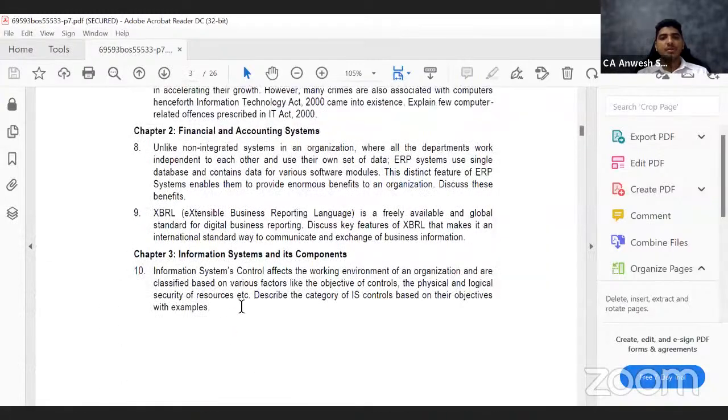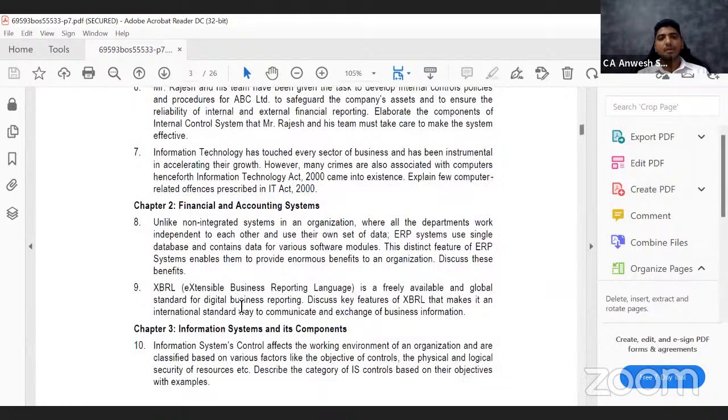Where is the next question? Okay. So question number 9, that is XBRL. This is a question on XBRL. It is a freely available and global standard for digital business reporting. Discuss key features of XBRL that make it an international standard way to communicate and exchange business information. So they're only asking what are the key features of XBRL. This is the question. Okay, you need to always find out where the question is.